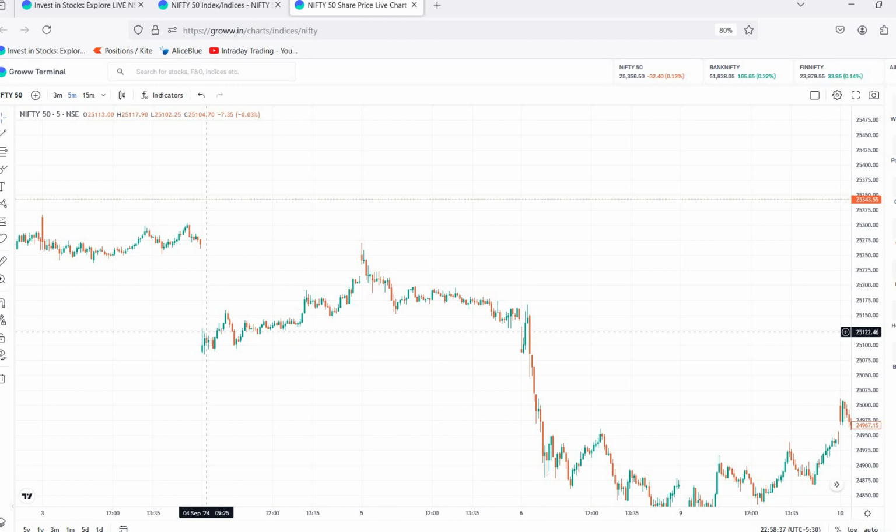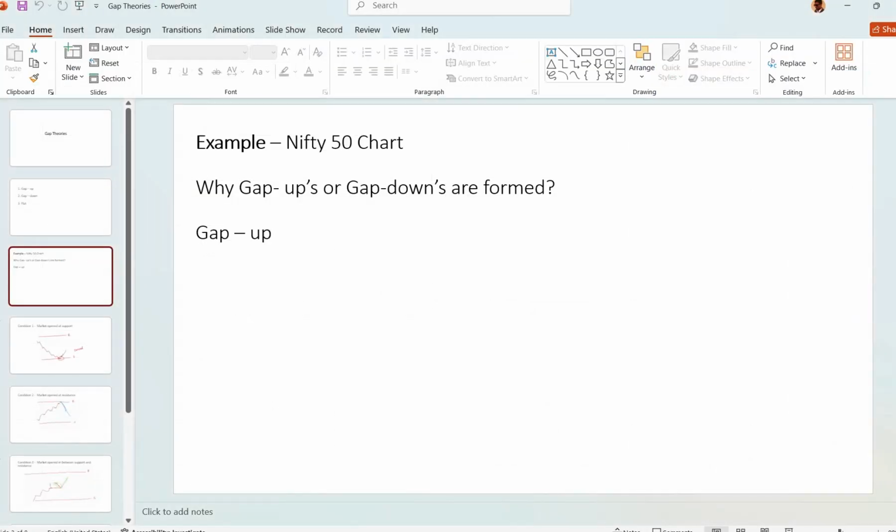So let us discuss why gap ups and gap downs are formed. As we know, our market closes at 3:30 p.m. After that there will be some news or events or company results which will affect the next day's market. As you know, FIIs, foreign institutional investors, invest in the Singapore market, which is known as SGX Nifty, and the Singapore market timings are from 6:30 a.m. to 2:30 a.m. So after our market close, buying and selling still happens. Based on this, next day the Indian market will open high or low or same.